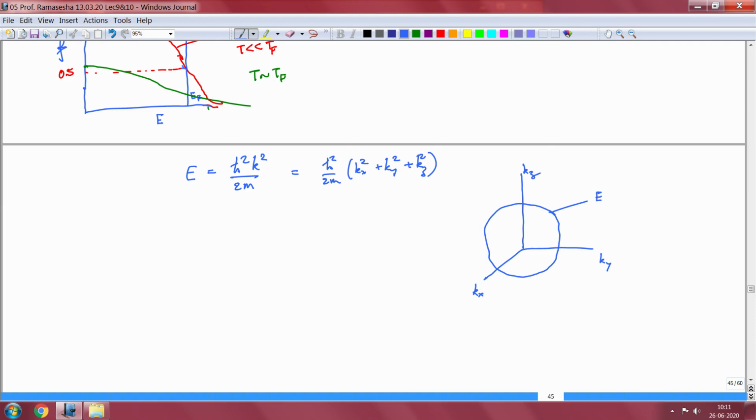The highest energy state is called the Fermi energy level, or the Fermi level.